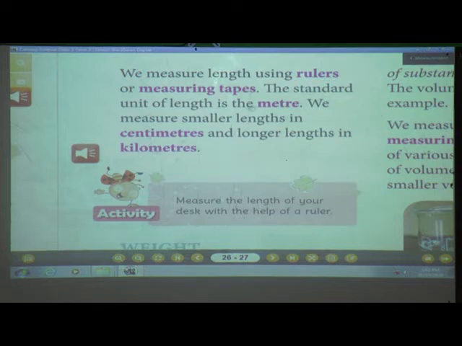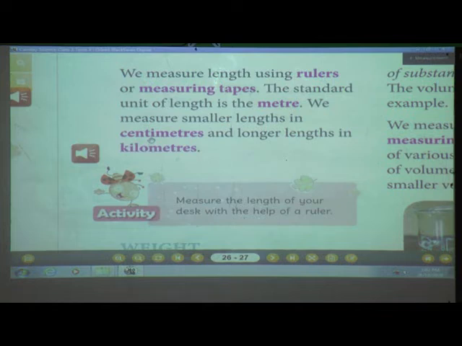See, these three points are very important. How do you measure length? What is the standard unit of length? Meter. If it is a smaller length, we measure in centimeter, and if it is a longer length, we measure in kilometer.